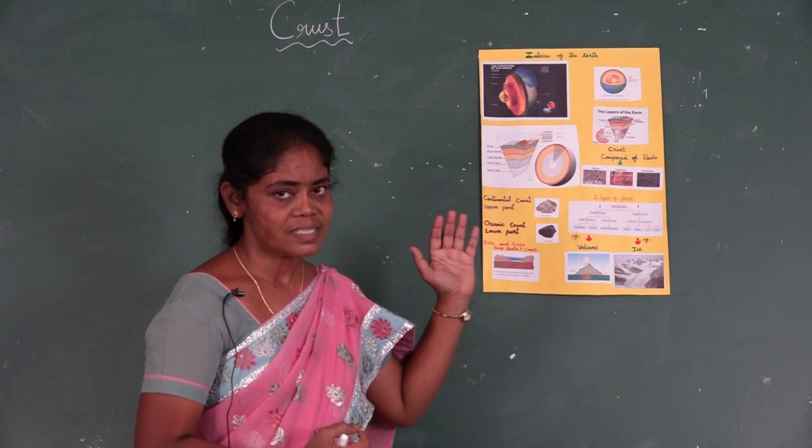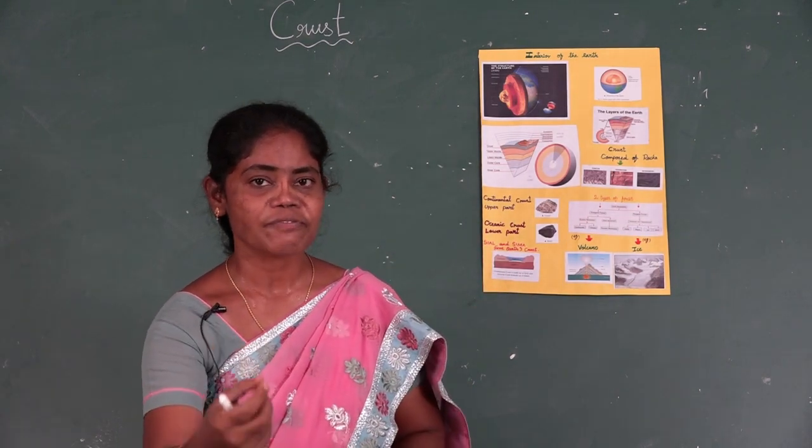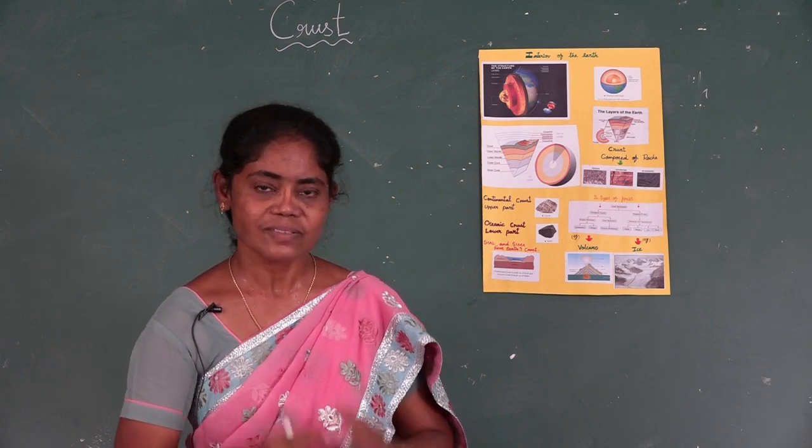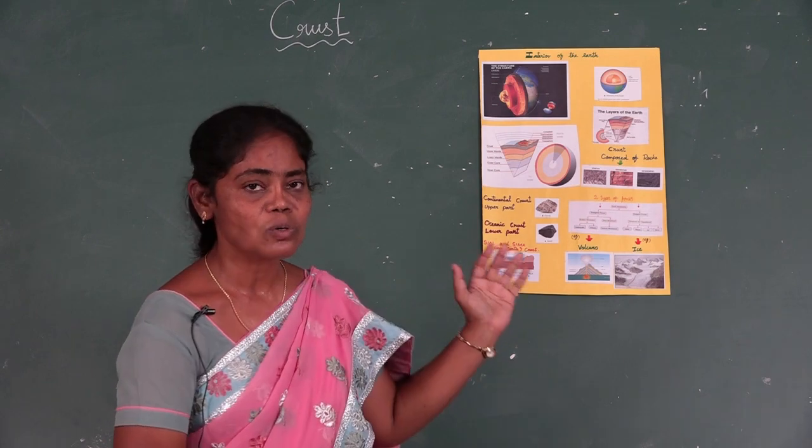Now I will write down the points. Use your rough note and pen and just note this down. Very simple. It consists of two or three words only. Go through once again.